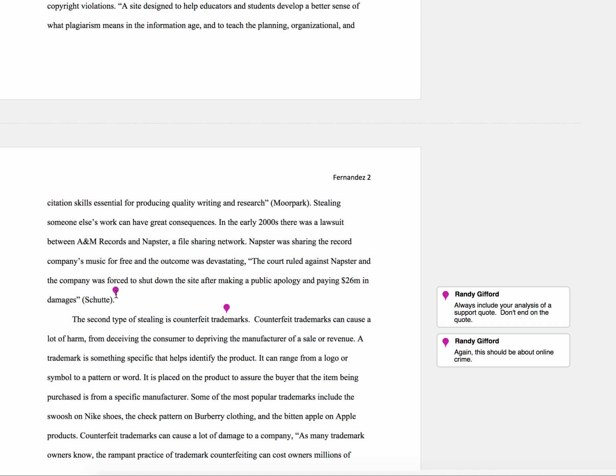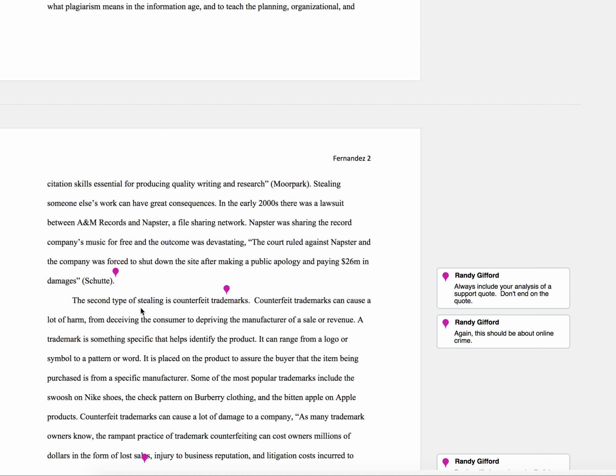So talk a little bit about how Napster, or this Napster filing, was really the case that shut down file sharing on the internet and changed the way we looked at digital content. So this crime really reshaped our digital world. That would be beautiful to see right here, rather than just ending the paragraph with a quote and then letting us as a reader kind of fill in the blanks. Well, what did this crime really mean? Well, you know what it meant. You researched it. So find out, tell us, and move on.